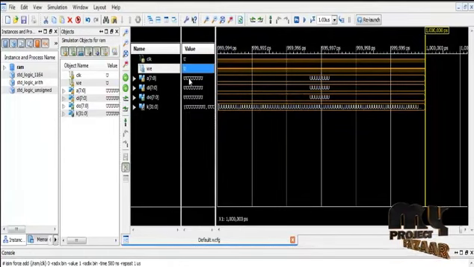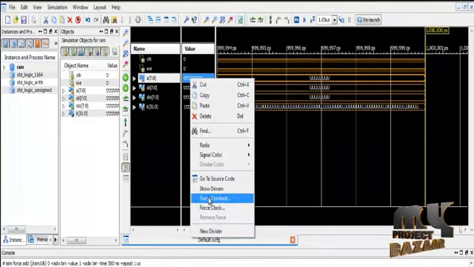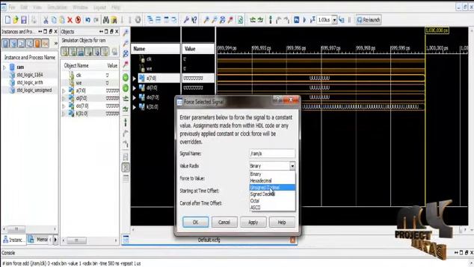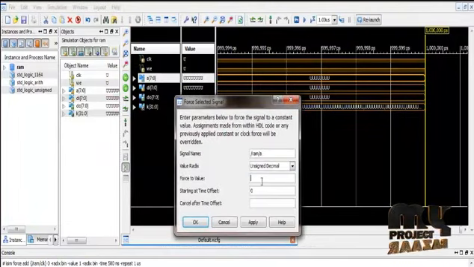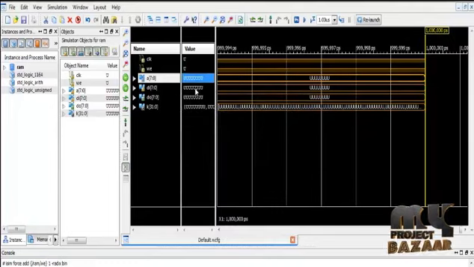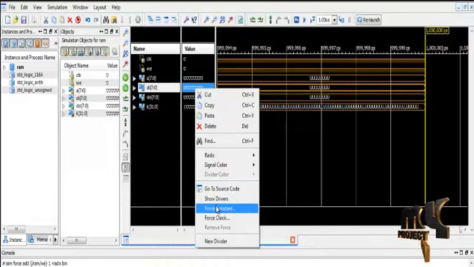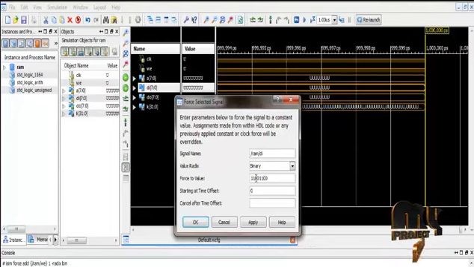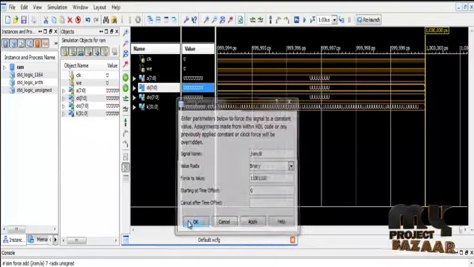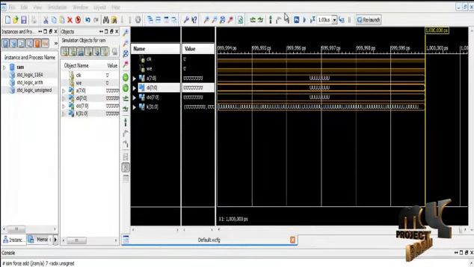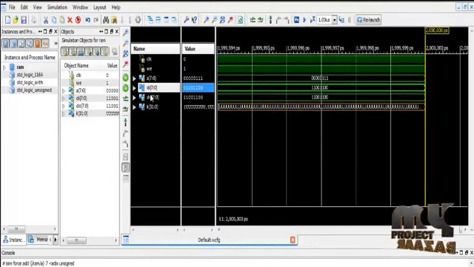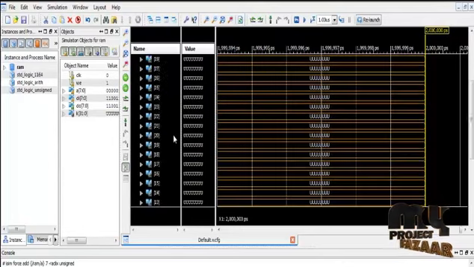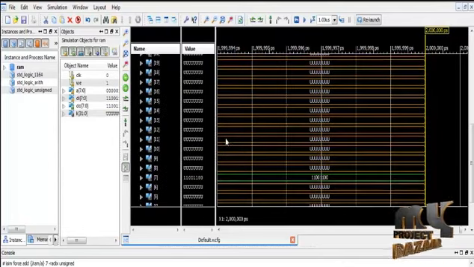Apply, OK. Address. Given data input stored address, unsigned decimal number 7. Apply, OK. Data input, force constant 1100 1100, apply, OK. Run the given input, apply. The input value will be stored in the data out in memory location 7. OK.